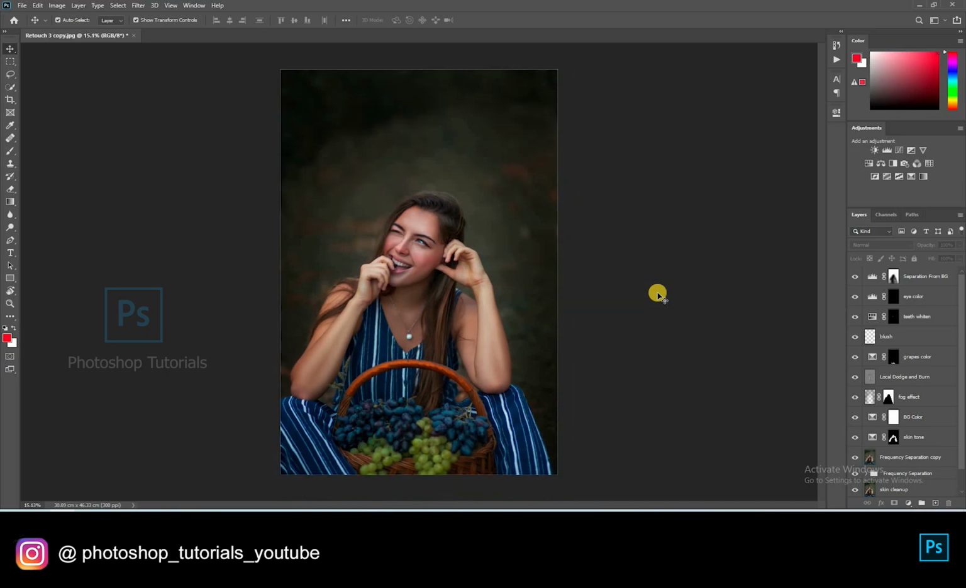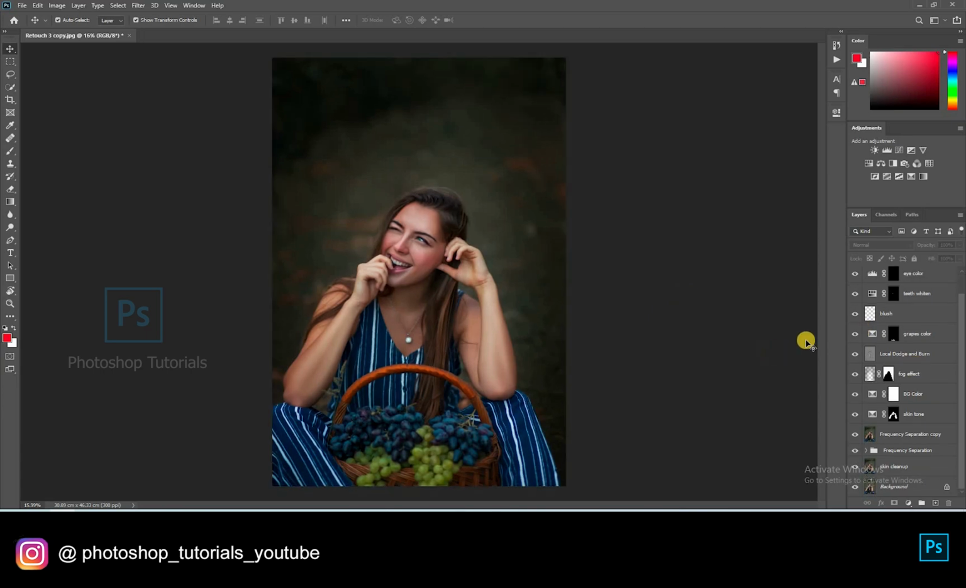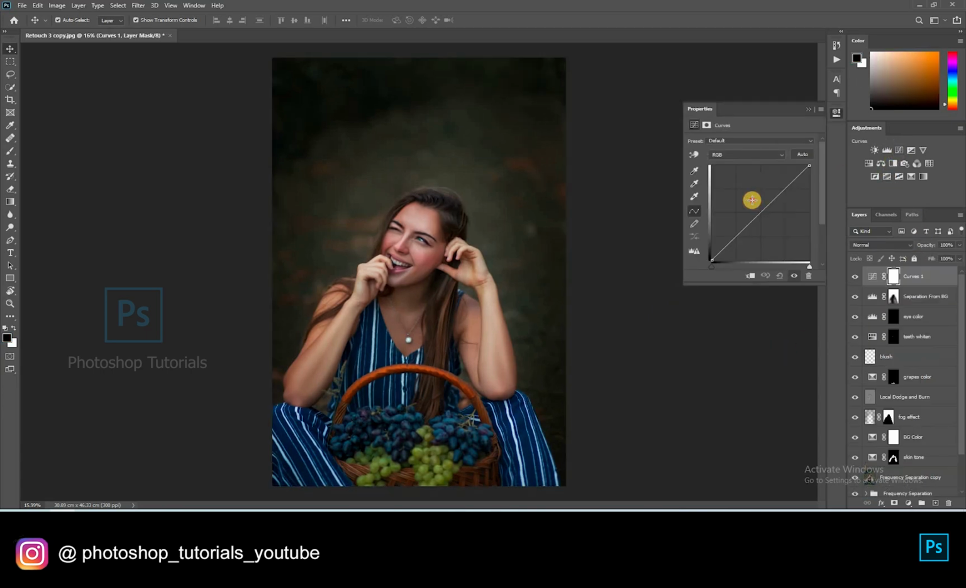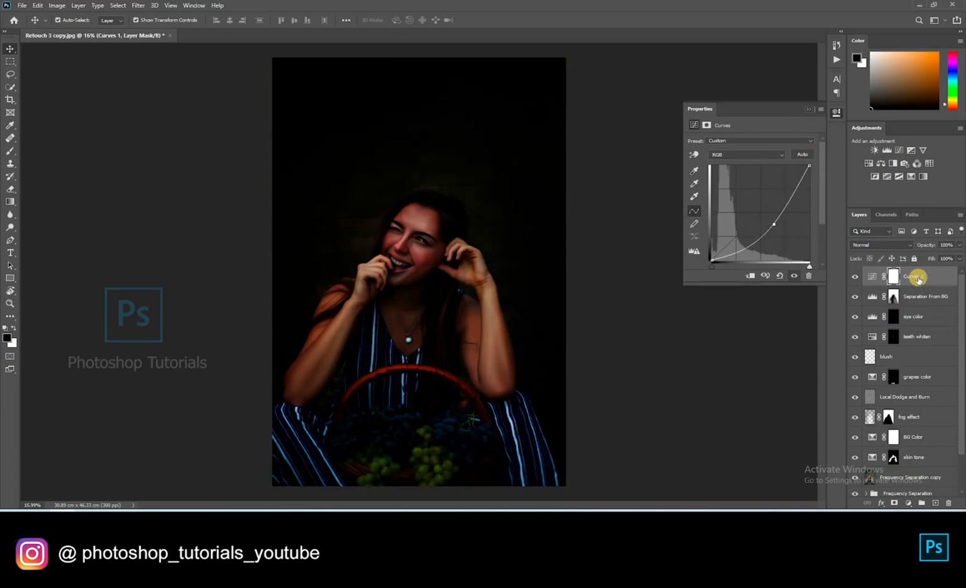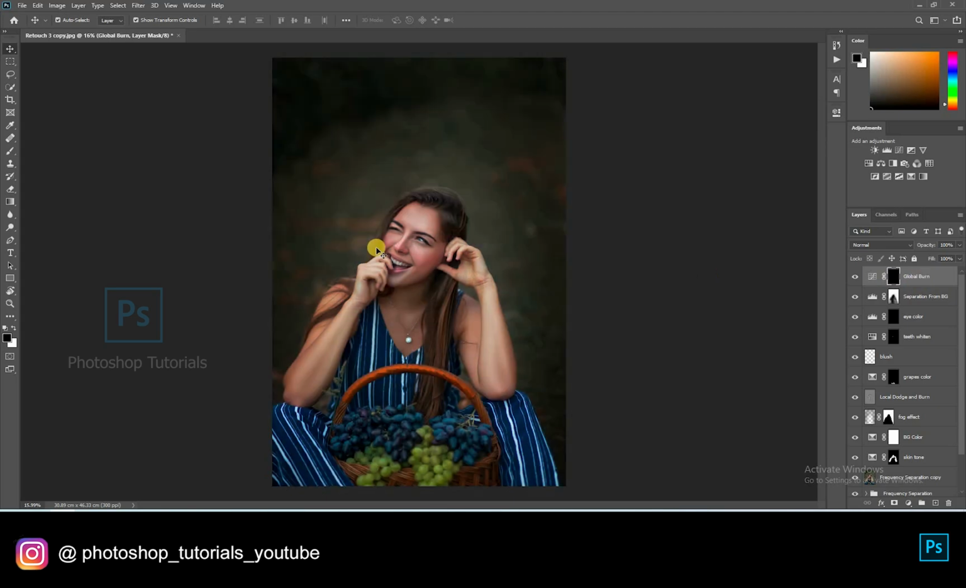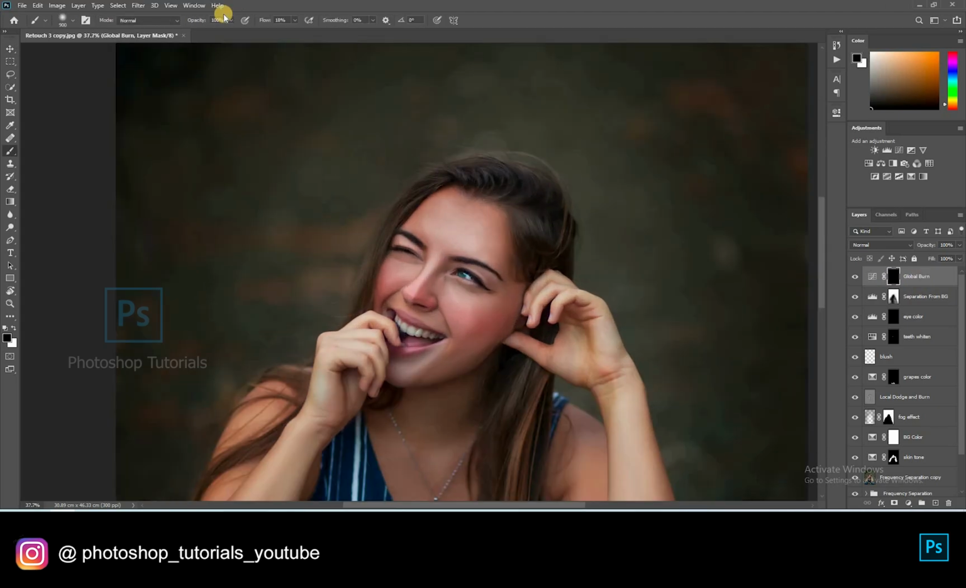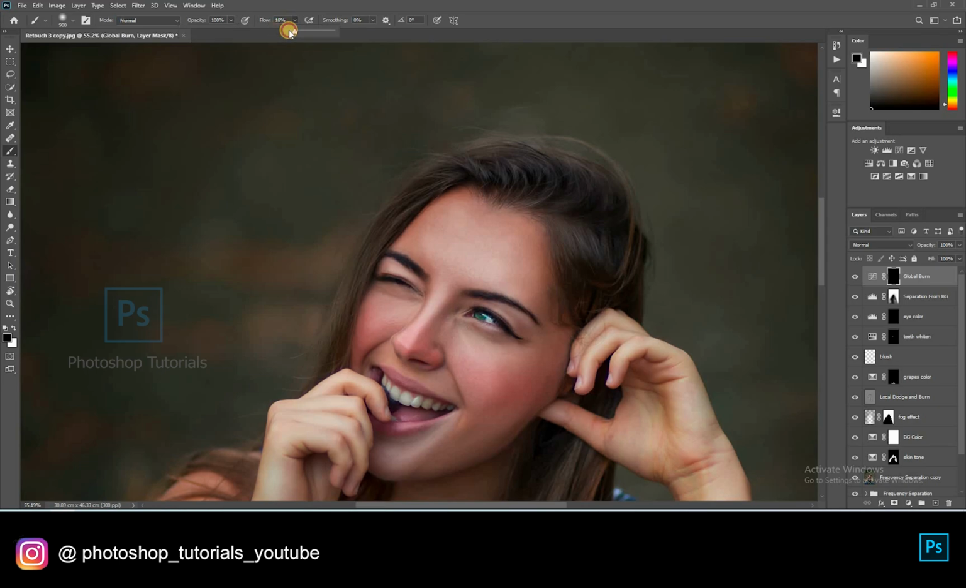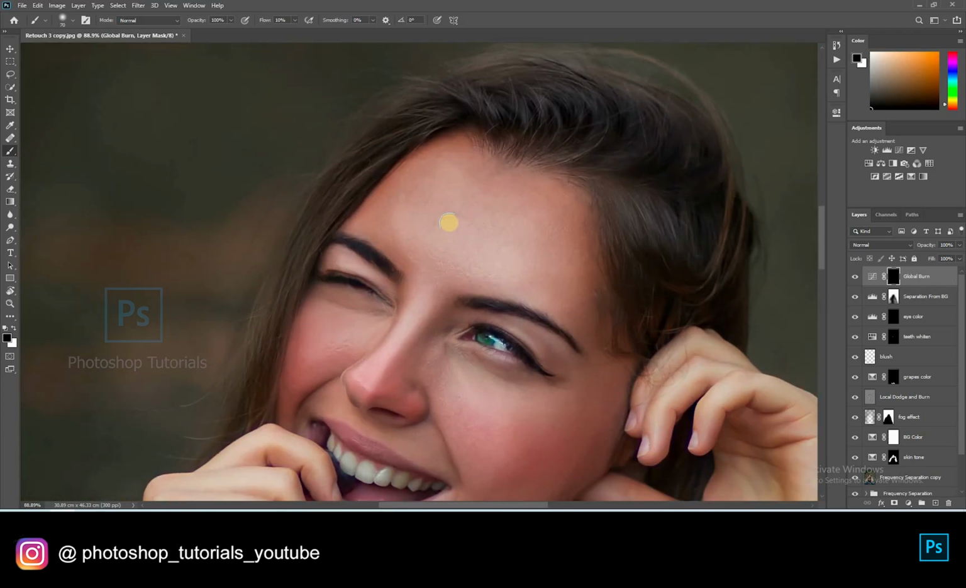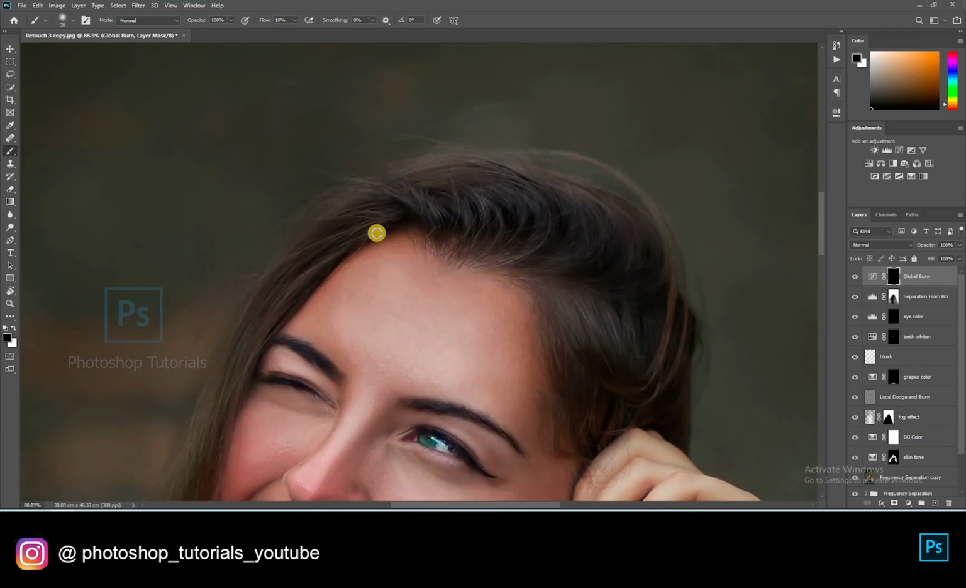Now let's do some global dodge and burn. This effect will create more depth on the subject. Open a new curves adjustment layer and pull the curve down a bit to increase the shadows. Click on Control or Command I to invert the layer mask. Select the brush tool, brush setting, opacity 100%, flow 1% or changeable accordingly, and start burning the subject. Burn only the areas where you see shadows on the subject.